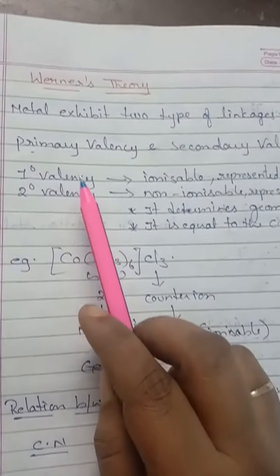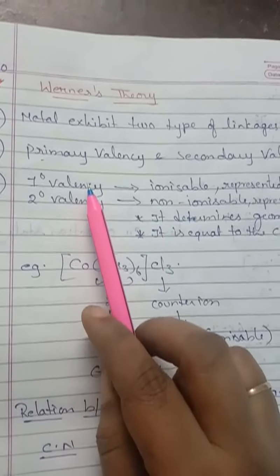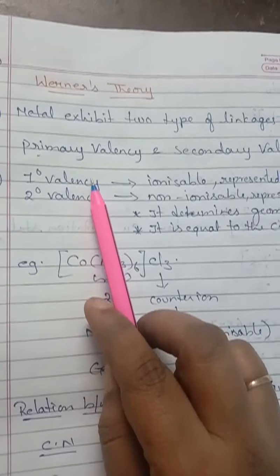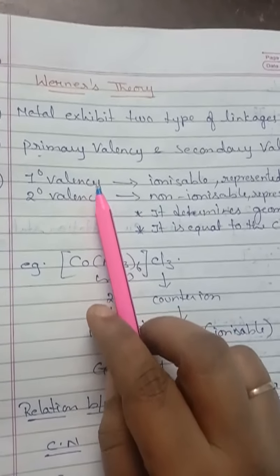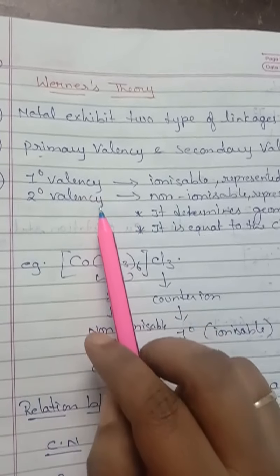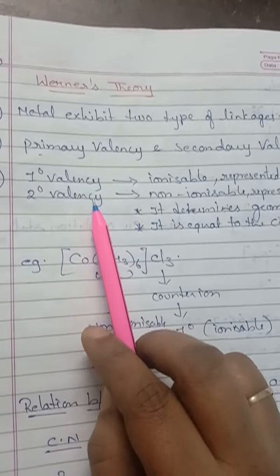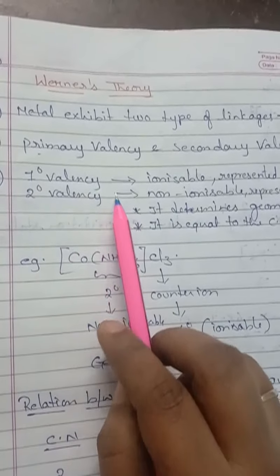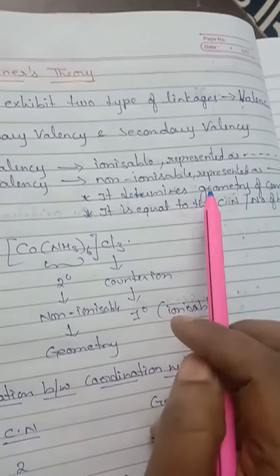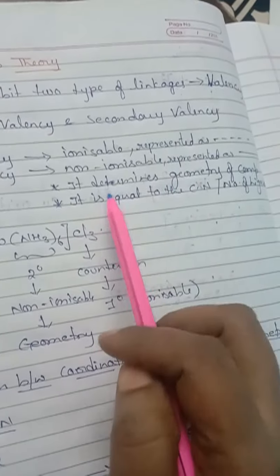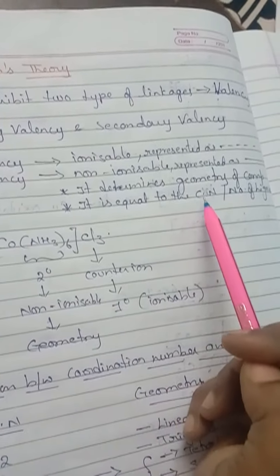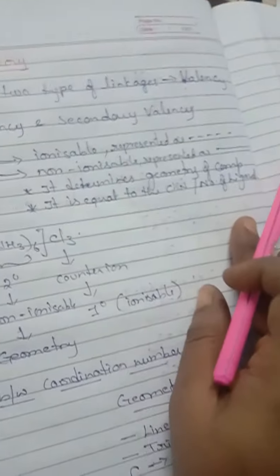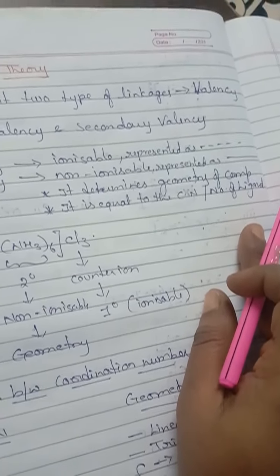Understand the difference between primary valency and secondary valency, children? Primary valency is ionizable, represented with dotted lines, and non-directional, whereas secondary valency is non-ionizable, represented with bold lines, and it determines the geometry of the compound. It is equal to the coordination number, or number of ligands.